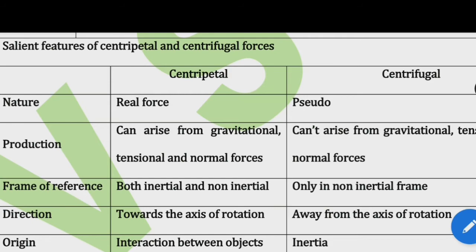Directions: centripetal is towards the axis of rotation, centrifugal is away from the axis of rotation. Origin: the origin of centripetal force is interaction between two objects. The origin of centrifugal force is inertia. It does not arise from interaction.